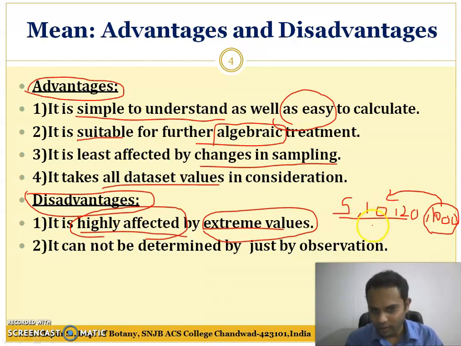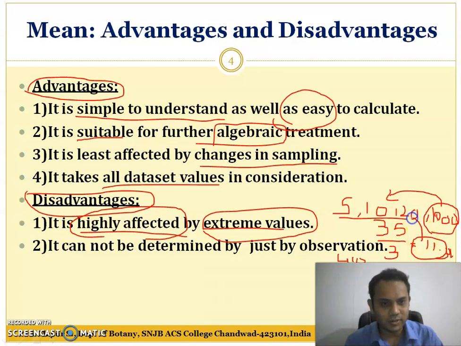If we take the mean of these three values, 20 plus 10 plus 5, it becomes 35, and it is divided by the number of observations, 3. It will be somewhere around 11 point something, 11.6 I think. So here the mean of these becomes around 11.